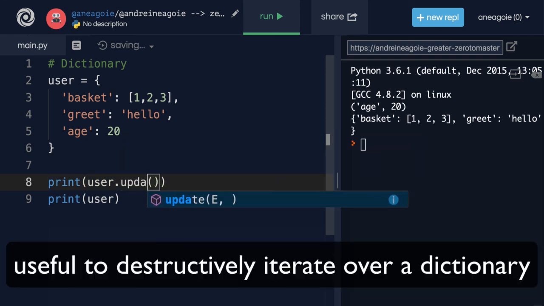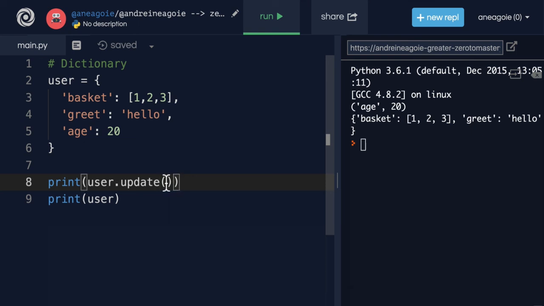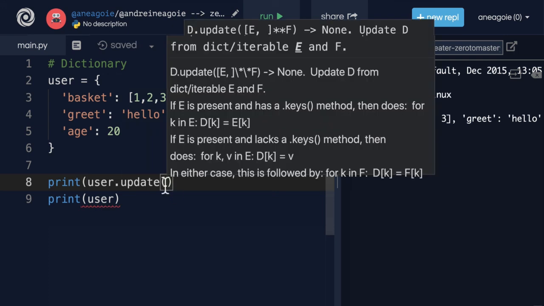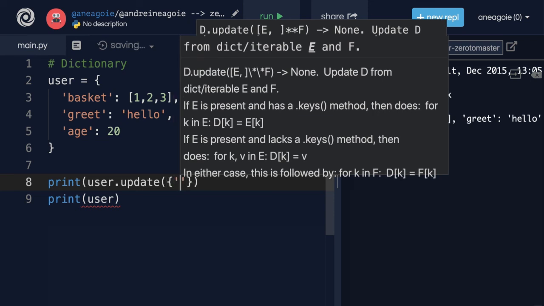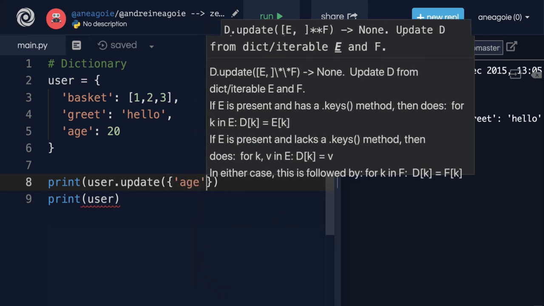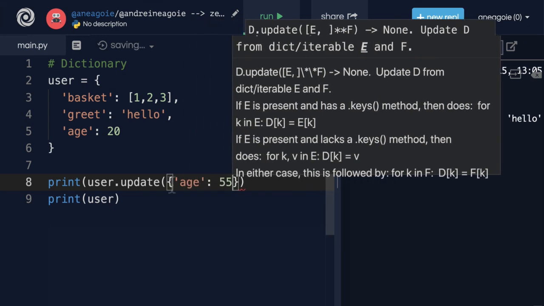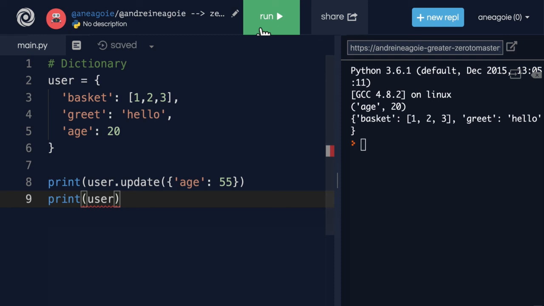Finally, we have something called update. An update simply updates, as the name suggests, a key value. So let's have a look here. All we have to do is give it a new dictionary, so curly brackets, and just simply say, hey, I want to update age to 55. If I click run,